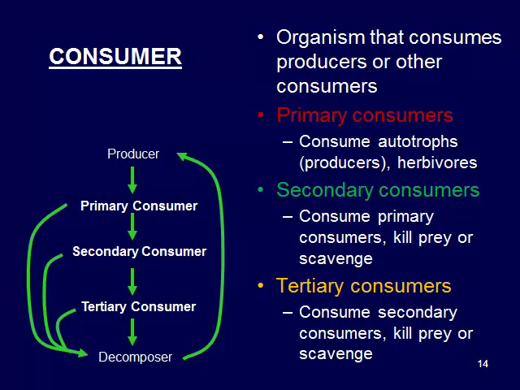And then tertiary consumers, these consume secondary consumers. They kill their prey or scavenge as well. So an example of a tertiary consumer might be a lion, or a shark eating a secondary consumer which eats primary consumers would be a good example of one of those.